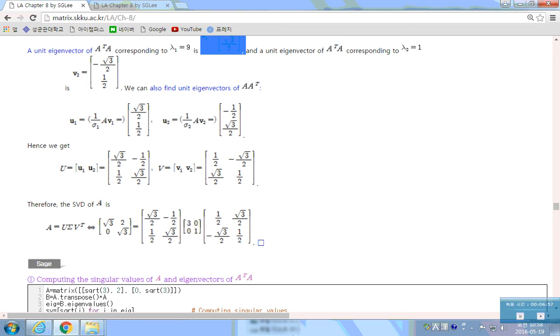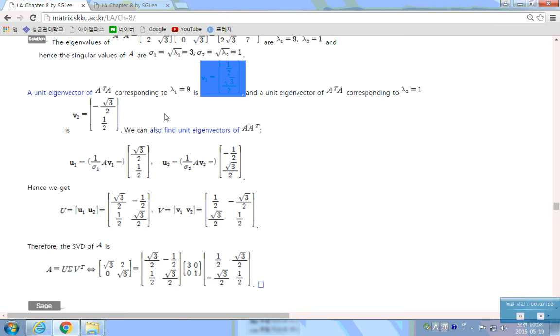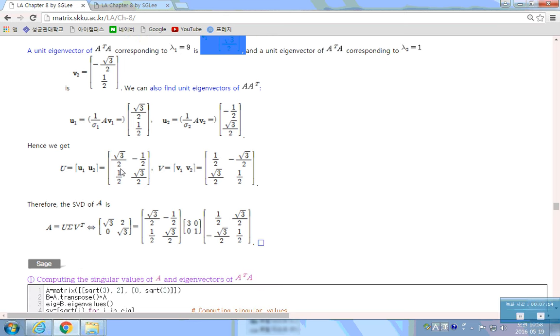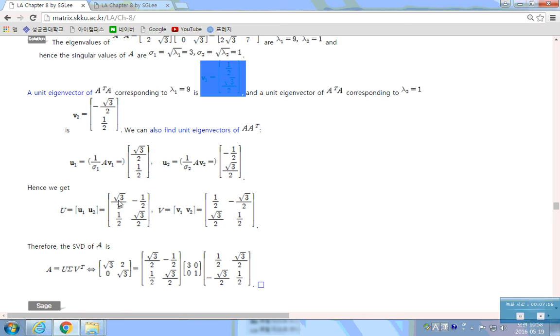So it's a symmetric matrix, so it's orthogonal. So you can just normalize it. Then it will be a normalized vector, like this. Also normal vectors here. If you form a matrix U with this, then you will have what? The unitary matrix. You will have a real orthogonal matrix like this.